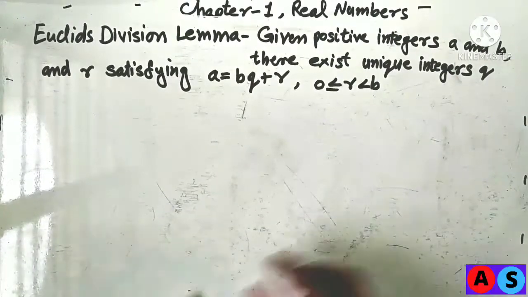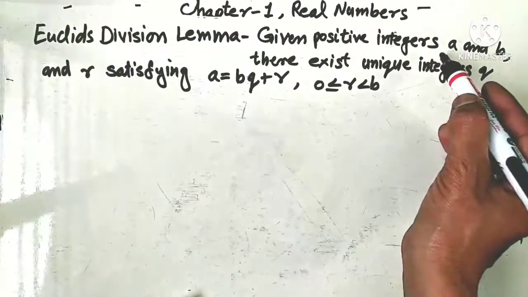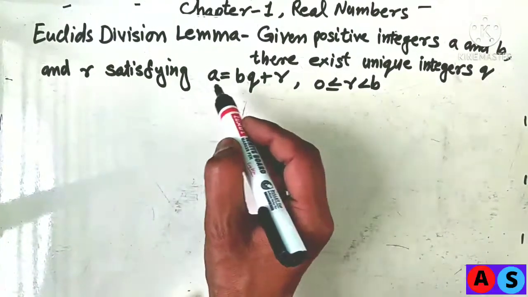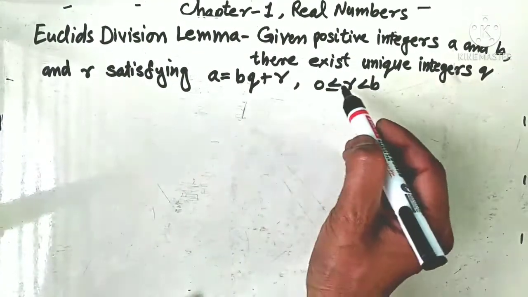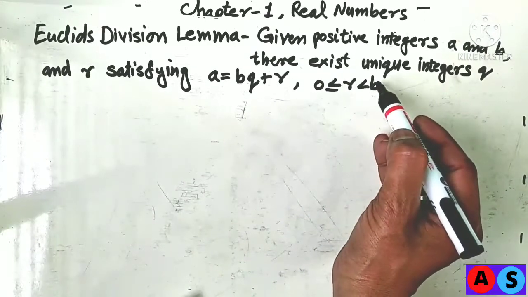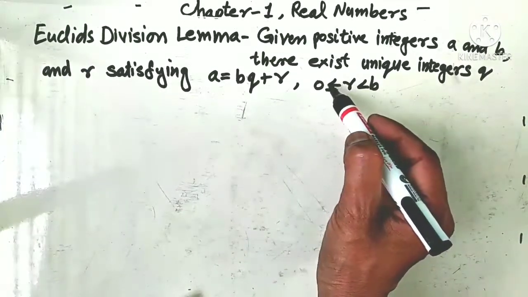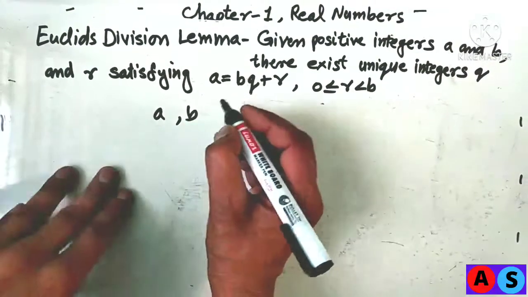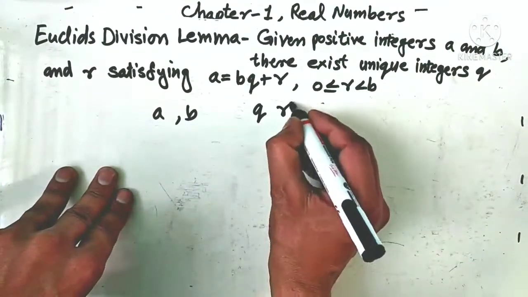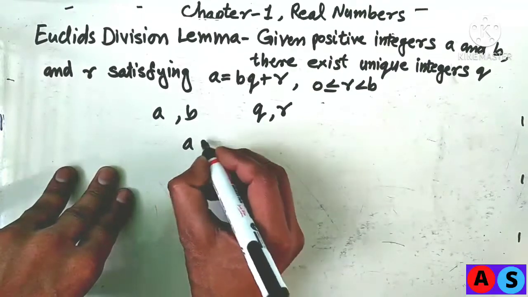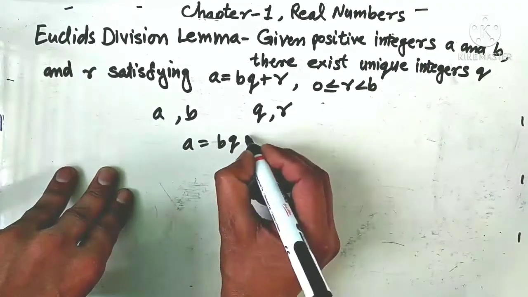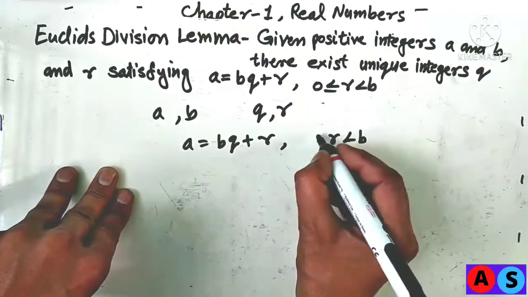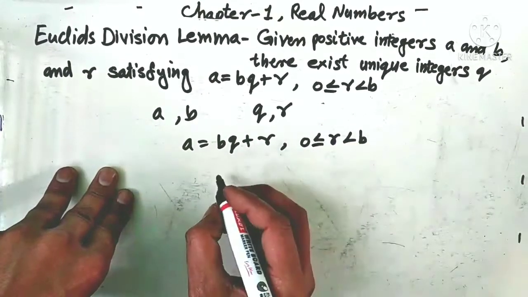Euclid division lemma. Given positive integers a and b, there exist unique integers q and r satisfying a is equal to bq plus r, where r varies less than b but greater than or equal to 0. It means if we have two integers a and b, then we can find two unique integers q and r such that we can represent a is equal to bq plus r, where the value of r will be less than b but greater than or equal to 0.